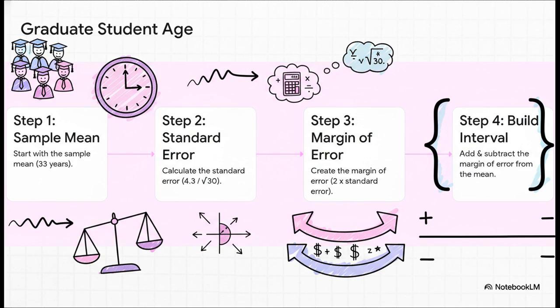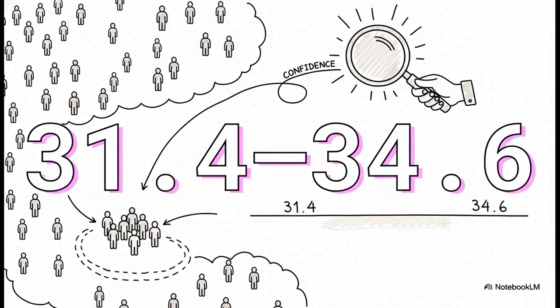2. And for the final step, we just take that margin of error and add it to 33 and subtract it from 33. That gives us our range. And boom, there it is. Our confidence interval is from about 31.4 to 34.6 years. So what does this mean? It means we are 95% confident that the true average age of every single graduate student at that university is somewhere in that range. Pretty cool, right? We took a tiny sample and made a really reliable estimate about the whole group.